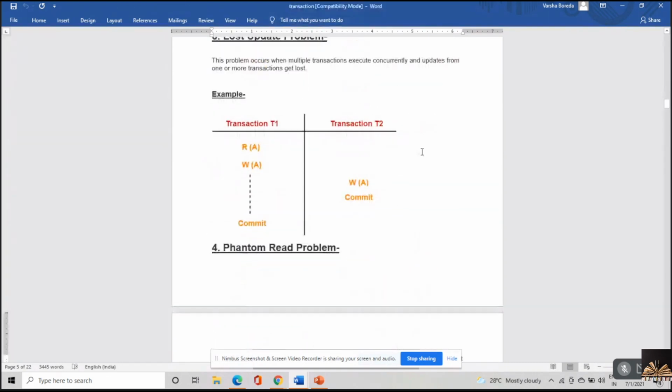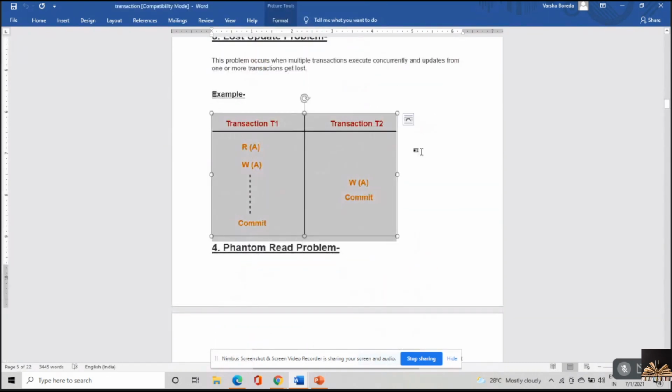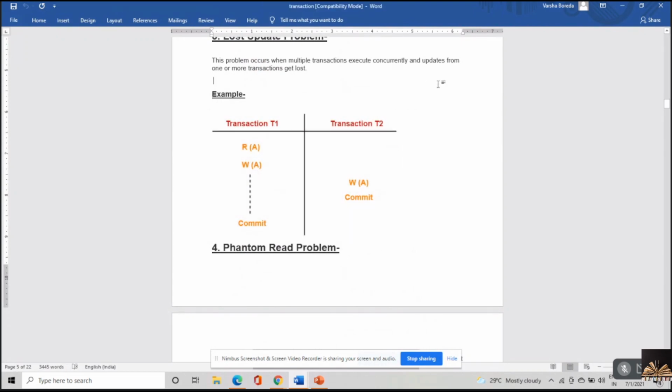The next one is lost update. The updates made by the transaction are lost. You can see here two write operations on a data item A. Read A, write A is the update made by transaction T1, and after some time, transaction T2 updates the same variable.